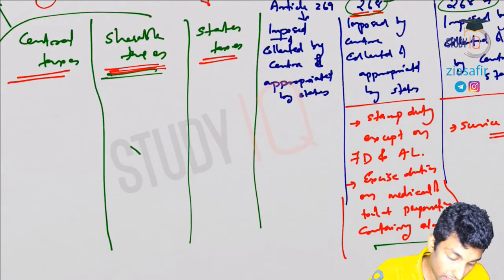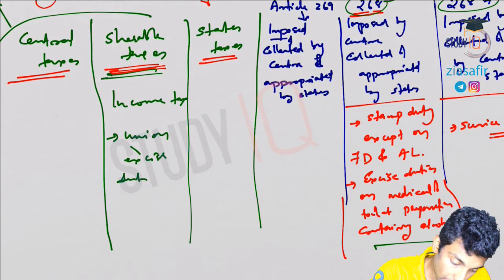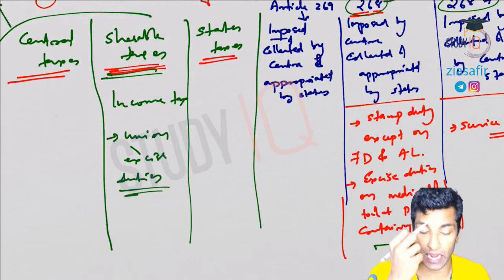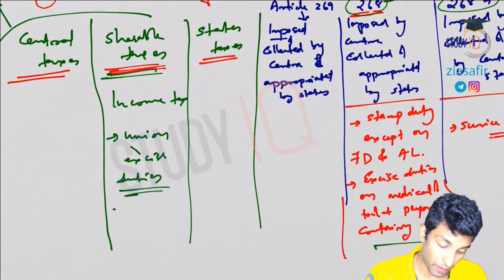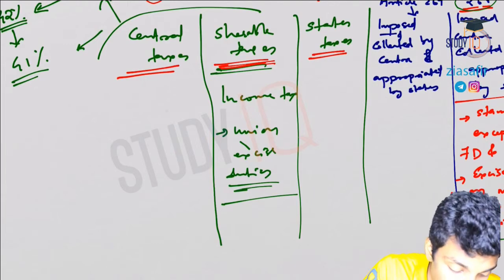Now here we will see shareable taxes. Here income tax, okay, then union excise duties. Now this is part of the central pool of shareable taxes, so that division is not important. So here also two taxes. What about central taxes?